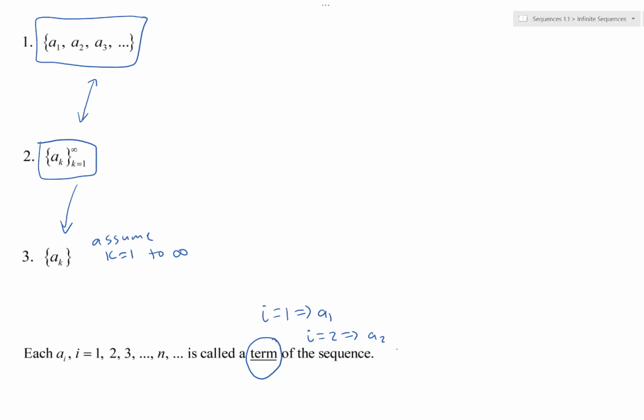So for any general term, when i is something, we get some A sub i in the sequence, and each of those A sub i's we call a term of the sequence. In our natural numbers example we saw earlier, remember, 1, 2, 3, 4, and so on.